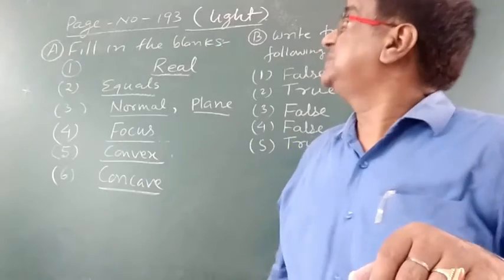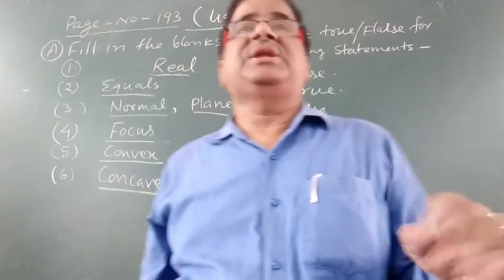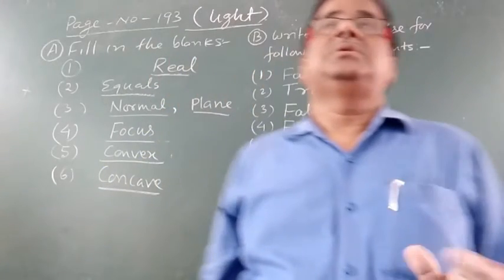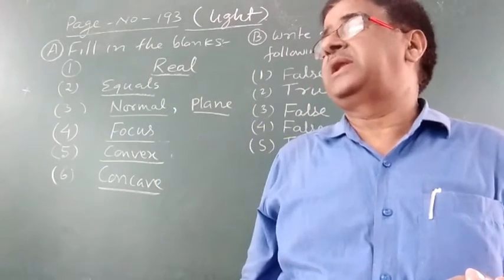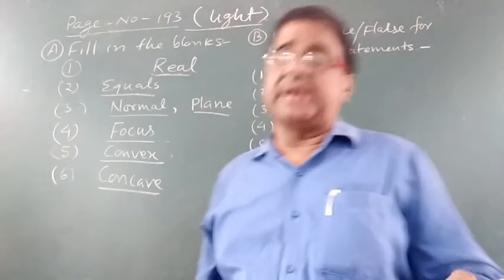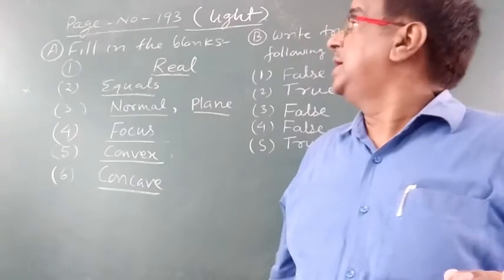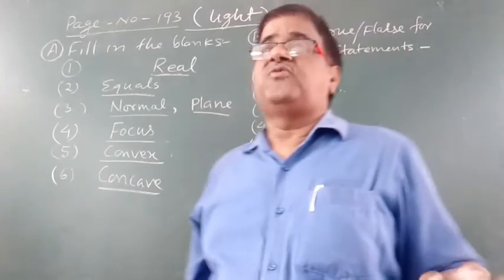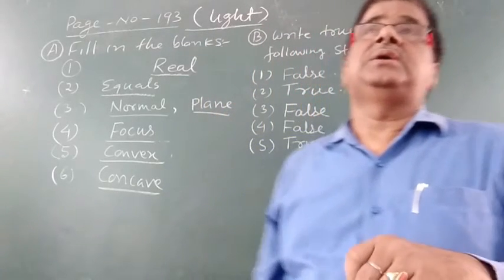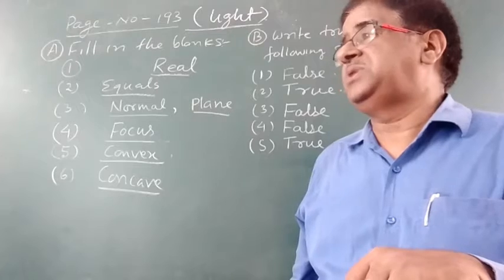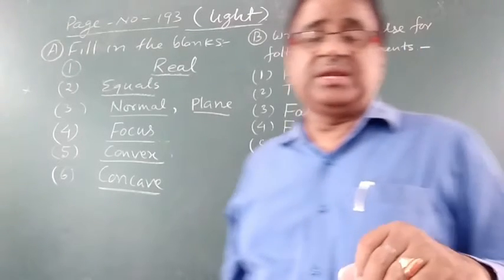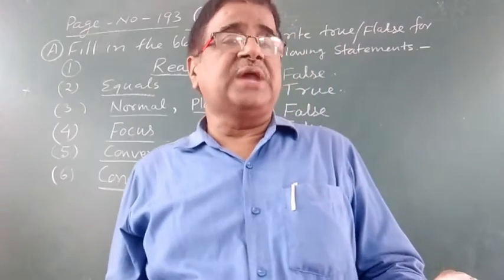Today I am going to discuss the question and answer of your physics chapter Light. The questions are given on page numbers 93 and 94, 193 and 194 of the books prescribed by the DAV organization. So the first question is fill in the blanks.